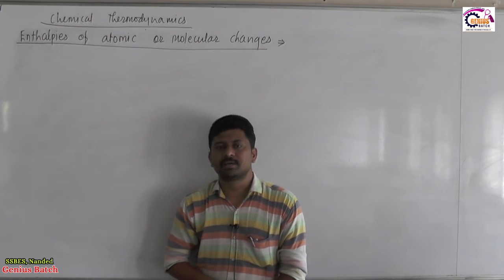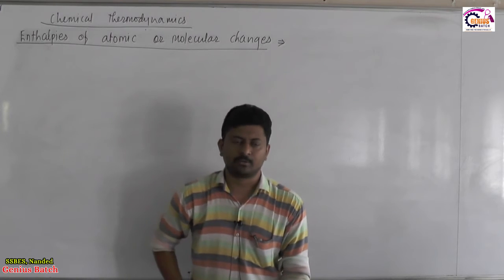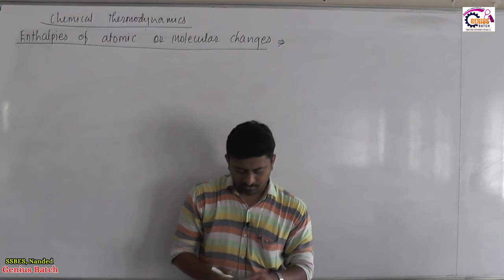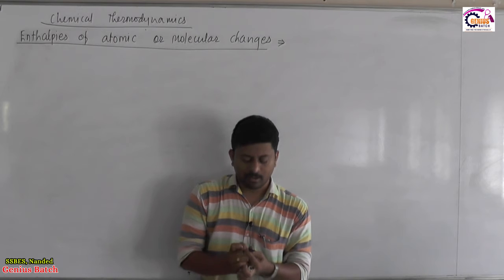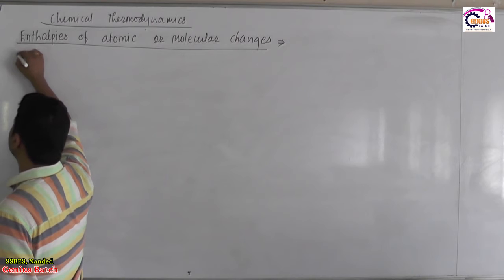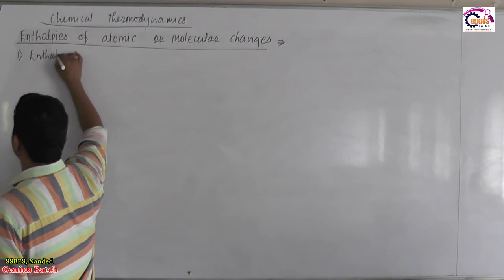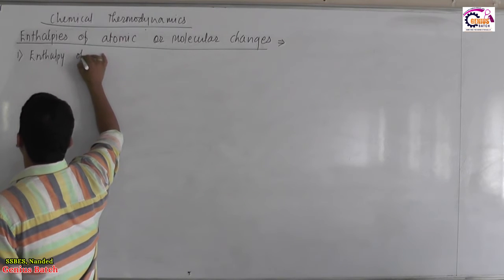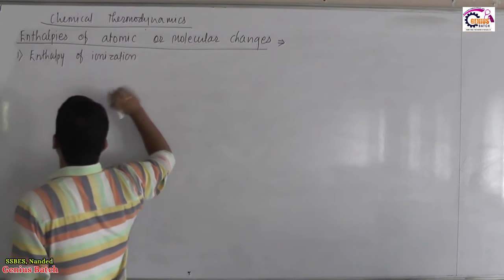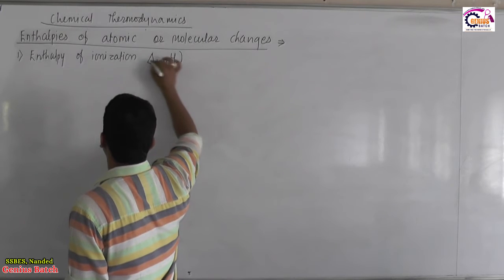Now, in the present lecture we are going to continue with some more enthalpy changes which are related to atomic and molecular changes. In that sequence we will begin with enthalpy of ionization, which is a common periodic function. We used it many times before. Now, we will see what its actual definition is and how it is measured. So, enthalpy of ionization, denoted as delta ion H.